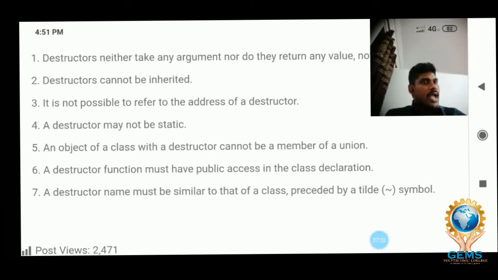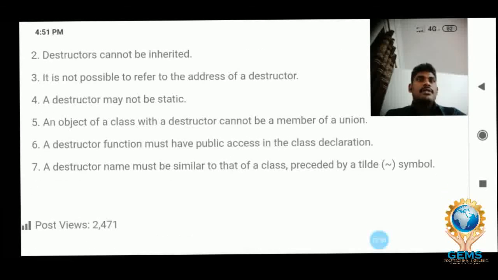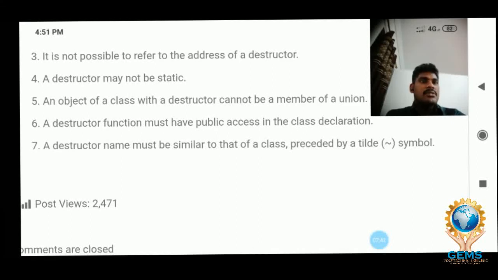A destructor may not be static. An object of a class with a destructor cannot be a member of a union. A destructor function must have public access in the class declaration. The destructor name must be similar to the name of the class, preceded by the tilde symbol. These are the constraints on constructors as well as destructors.